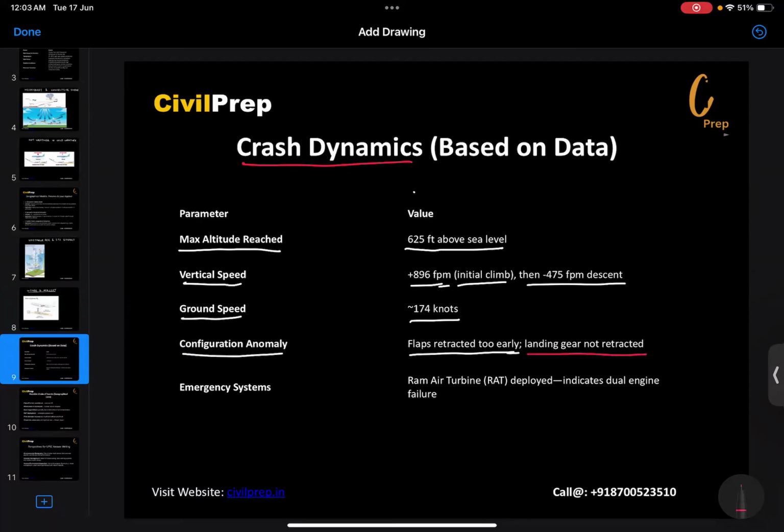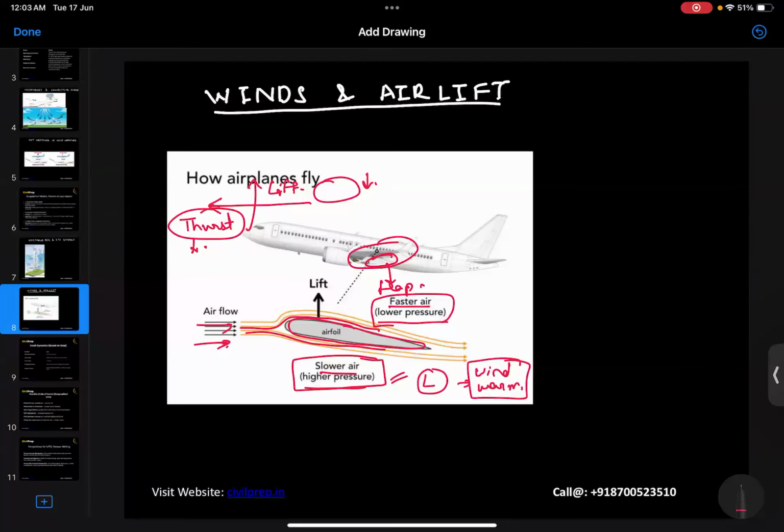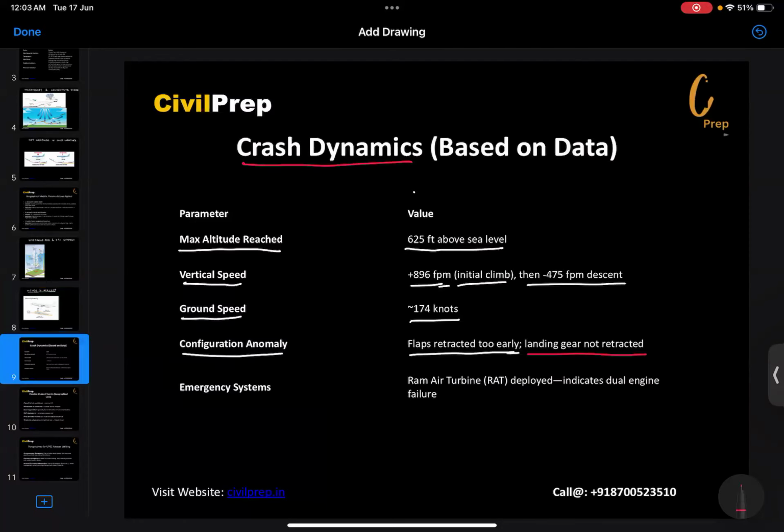The landing gear also did not retract. There is a landing gear which is present here. This also did not retract back. Here you might have seen this in the videos also.